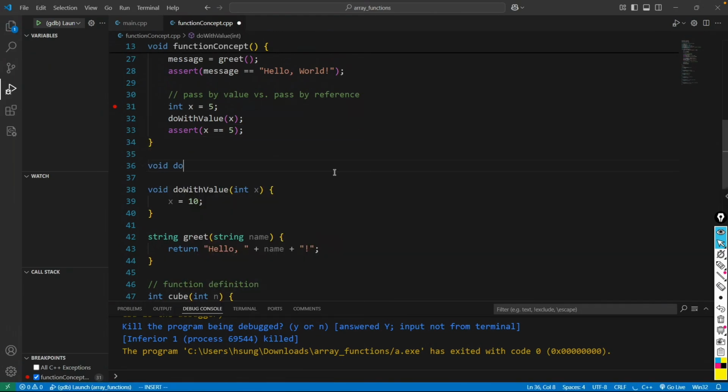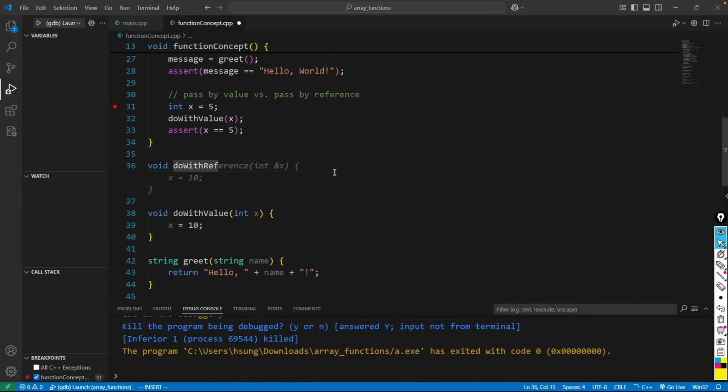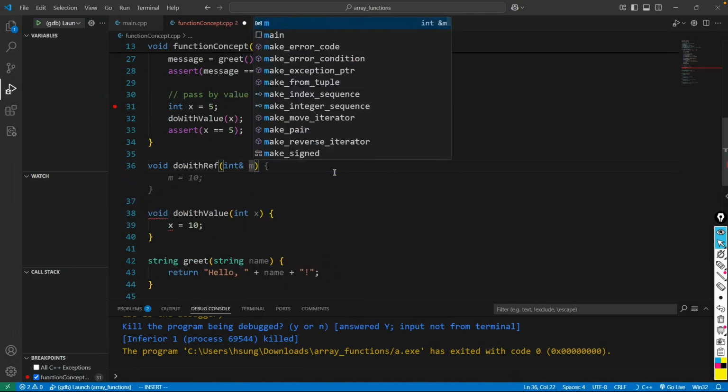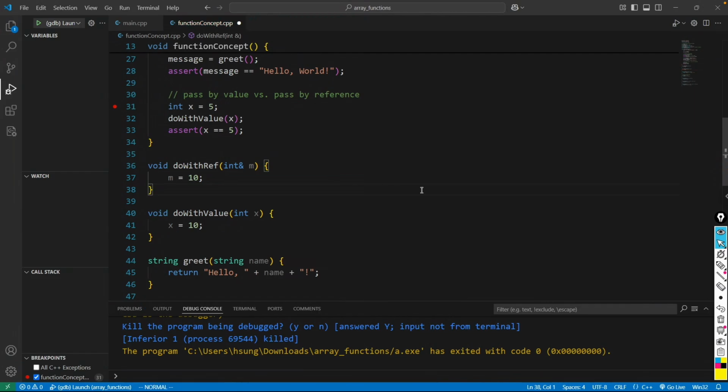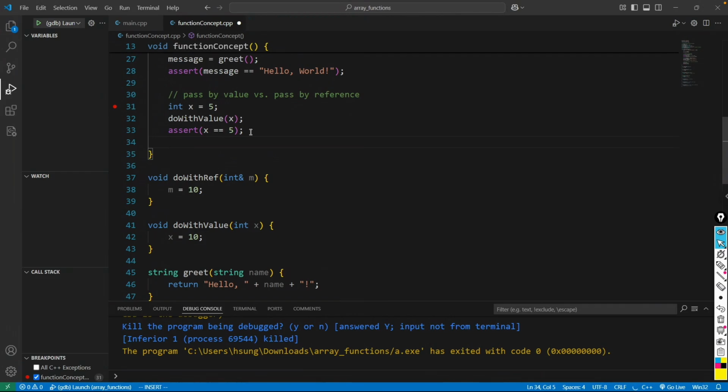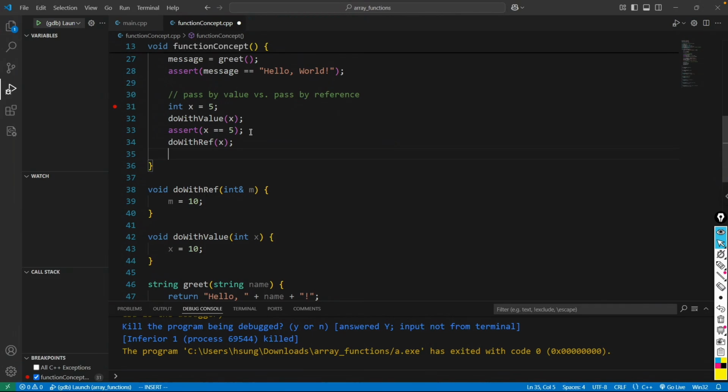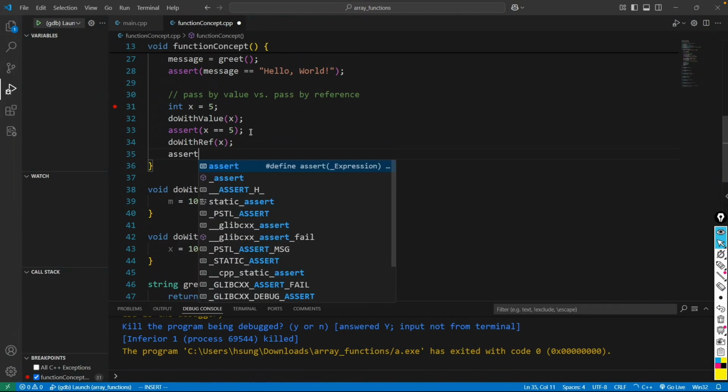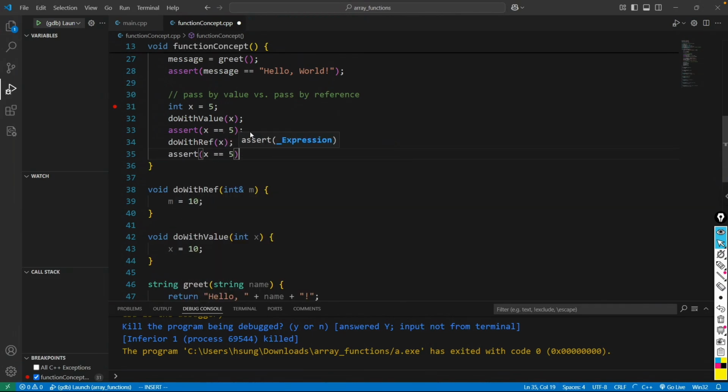Then let's define another function, void do with the reference, and then define m like that. So when you define a parameter with the ampersand after the type name, that is called the reference definition. Now let's call do with the reference with the x, and then if I try to assert x is 5, it will fail.